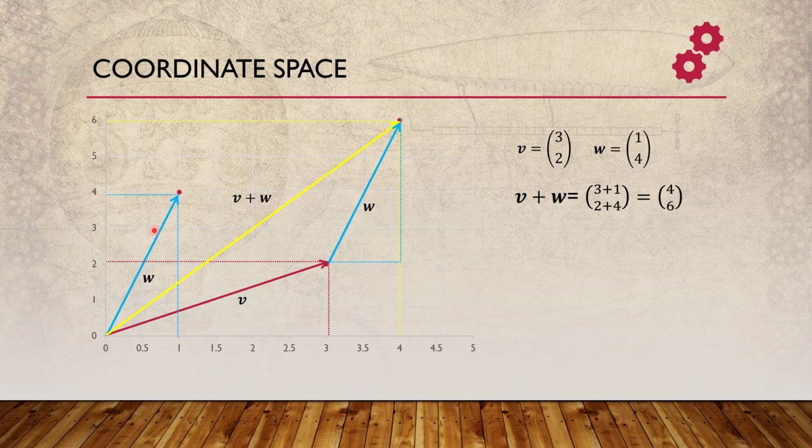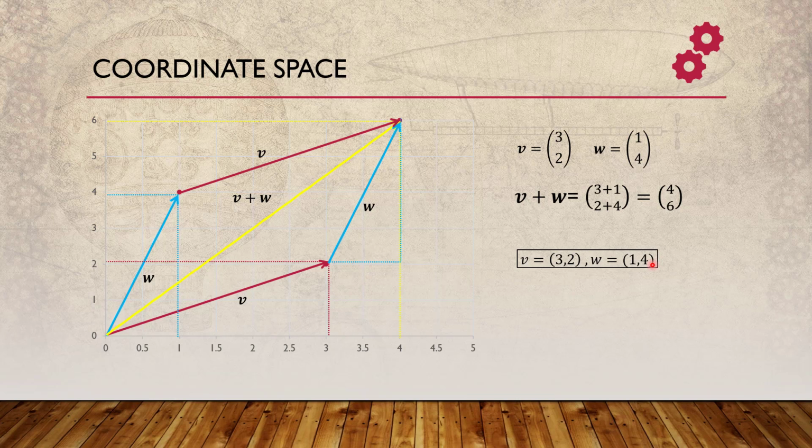Okay, similarly I can move v as well, correct? From here, to draw v, I need to go 3 steps to the right side and 2 steps up over here, correct? So this is nothing but the parallelogram law of vector addition. Now, as I said, a vector can also be expressed as a point in our xy plane over here, right? Similarly (3, 2), and w is (1, 4) over here.